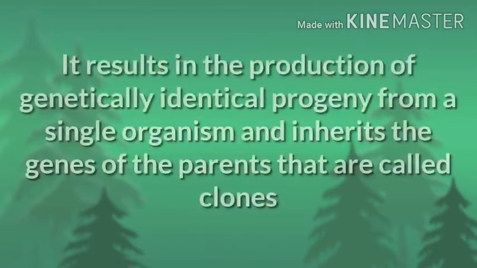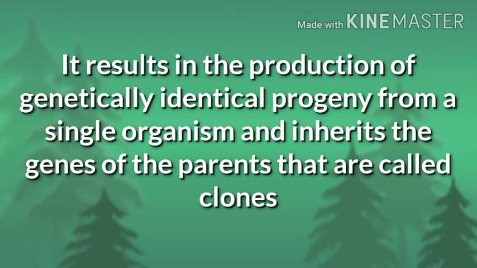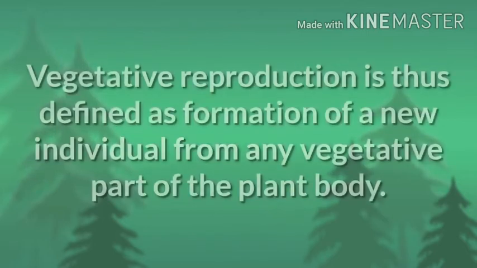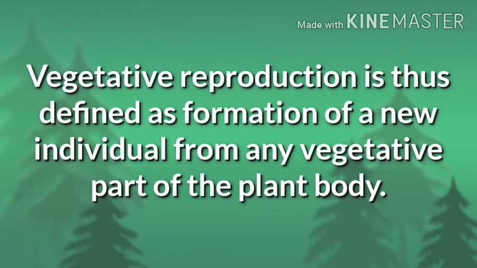It results in the production of genetically identical progeny from a single organism, and those inheriting the genes from the parents are called clones. Thus, vegetative reproduction can be defined as the formation of a new individual from any vegetative part of the plant body.